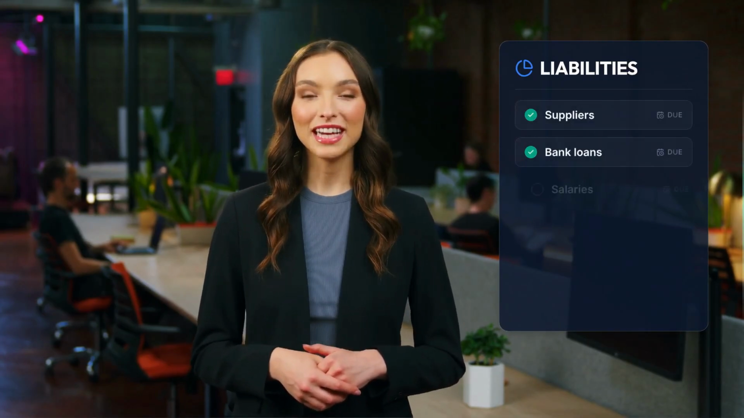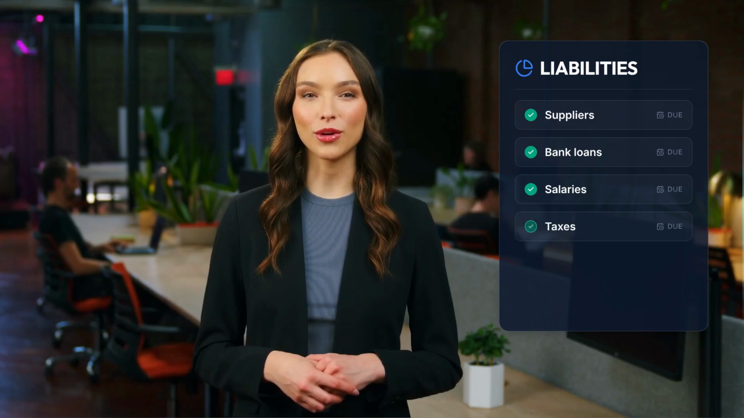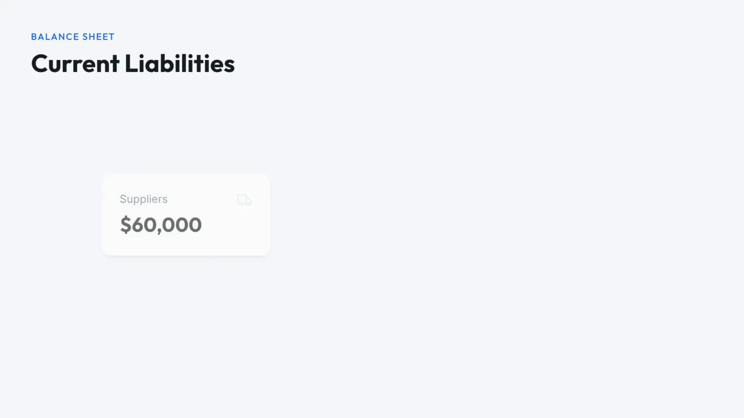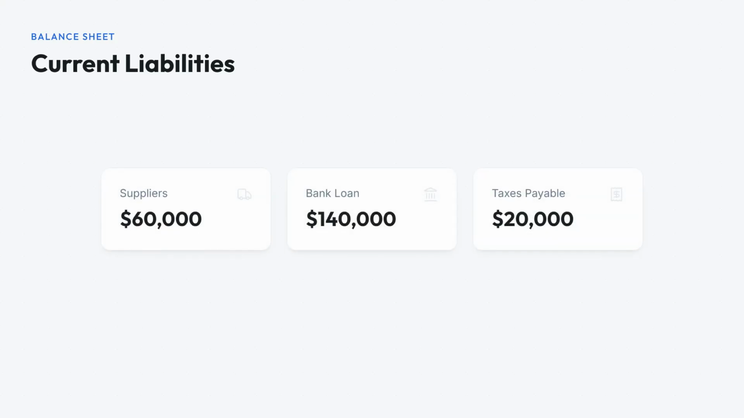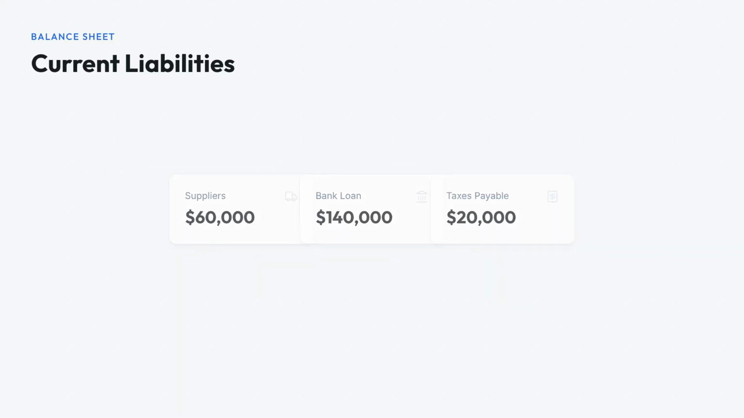Liabilities are obligations owed to other parties. They represent what the company must pay or settle, including bank loans, supplier balances, salaries, taxes, VAT, and other obligations. Suppose the company owes suppliers $60,000, has a bank loan of $140,000, and owes $20,000 in taxes.